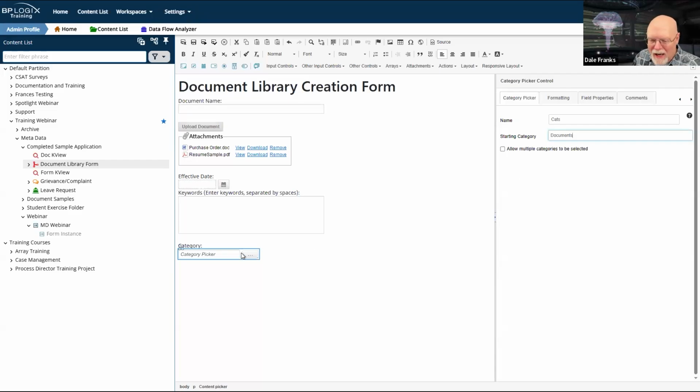The trouble with setting a category with the category picker is that the category picker is going to store this data. So it's going to store basically the GUID of whatever category I select, which is great, but it's not going to apply that category. So if you're going to use the category or the attribute picker, you're also going to need to run a custom task on your form.